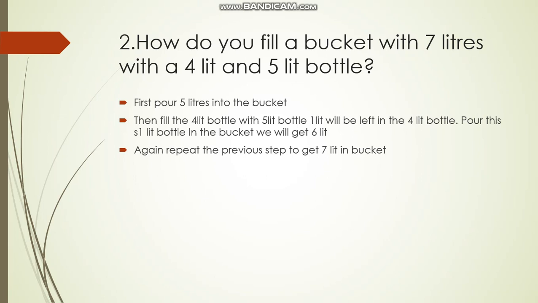In this process, 1 liter of water will be left in the 5 liter bottle. That 1 liter will be poured in the bucket. So we're ultimately having 6 liters in the bucket now. Again, if we repeat the same process, we'll get another 1 liter. If we pour that, we'll get 7 liters ultimately in the bucket.